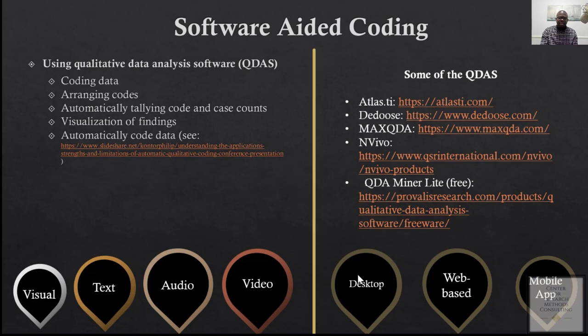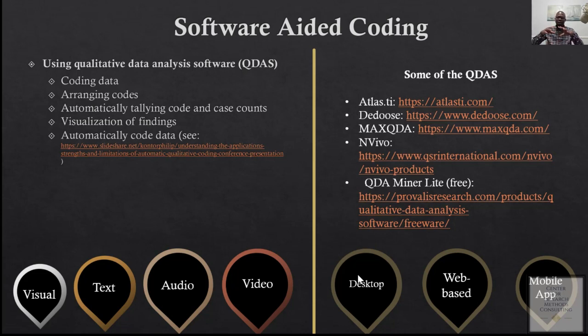The next one is software aided coding. This is where you use qualitative software to analyze your data. The software will help you with the coding process. It doesn't really code your data for you, but it helps with the organization of the codes.